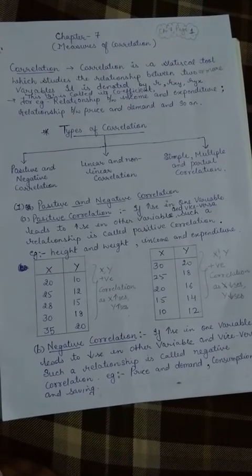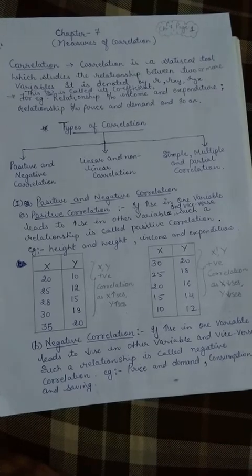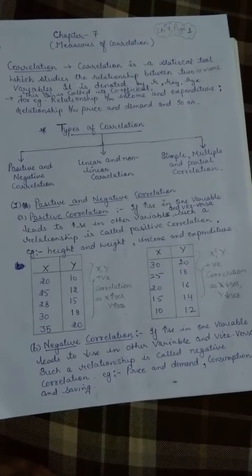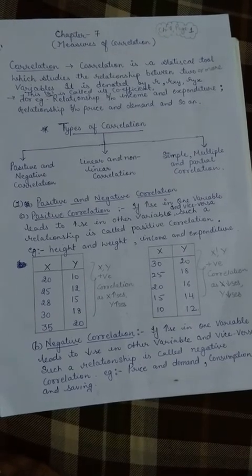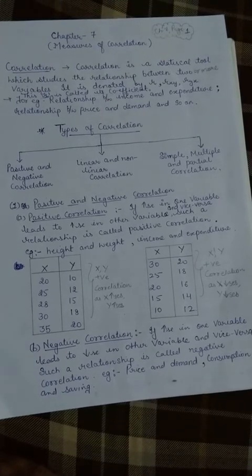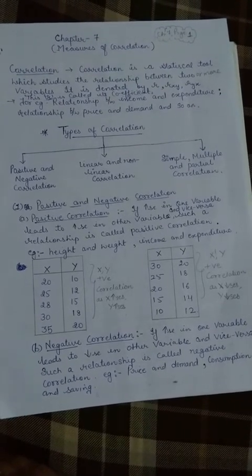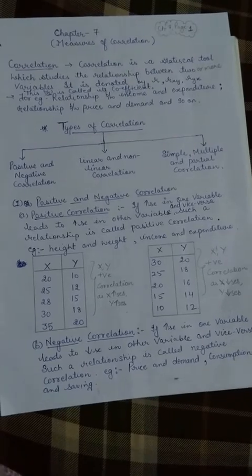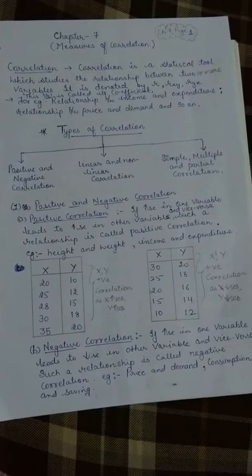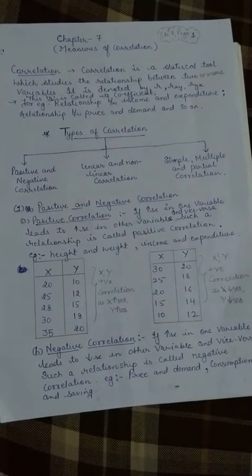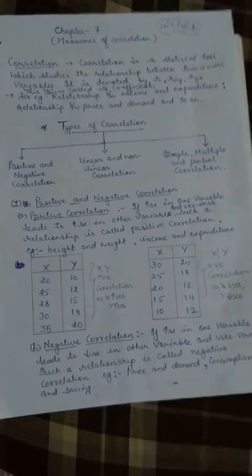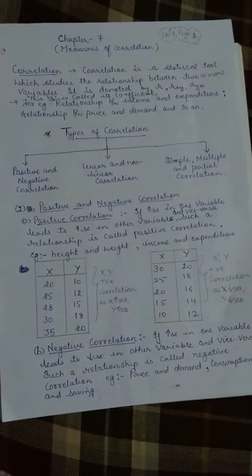Like you can see height and weight: as the height of a person increases, mostly it is seen that the weight of the person also increases, although it cannot be true in the vice versa situation. Then you can take more examples, like if you are increasing your study hours, you can get better and better results.